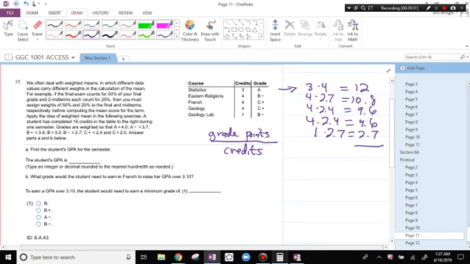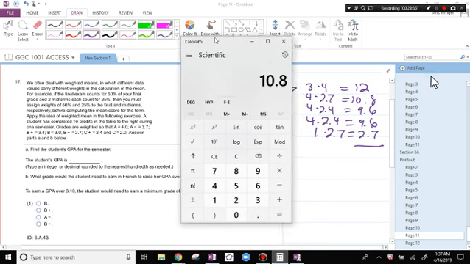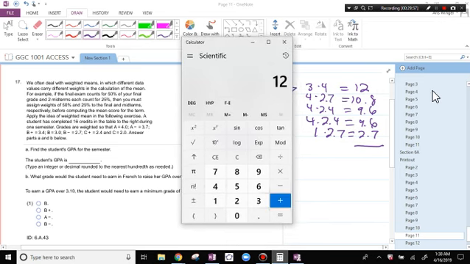Then we're going to add up all of these. So it's going to be 12 plus 10.8 plus 9.6 plus another 9.6 plus 2.7. And that equals 44.7.